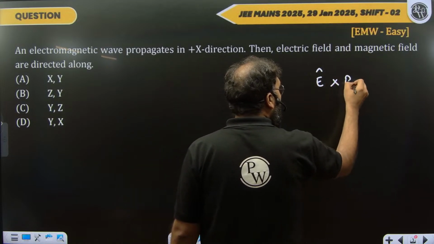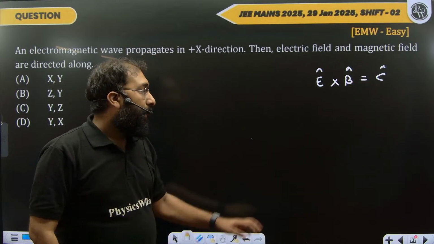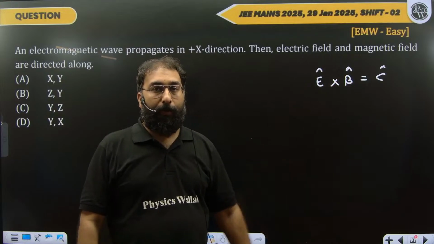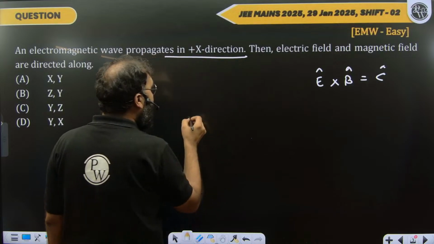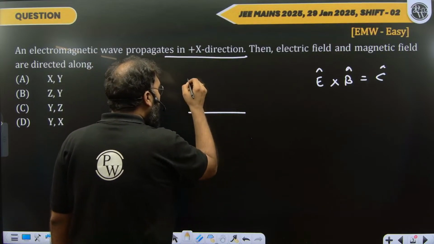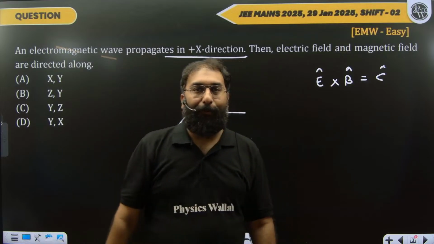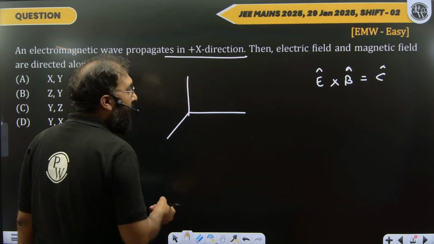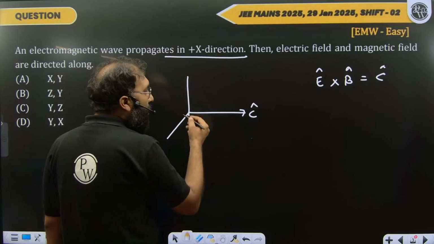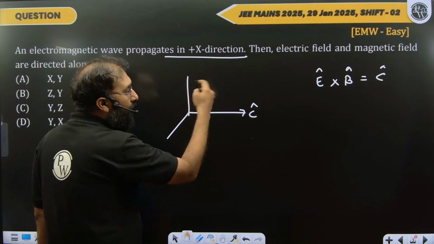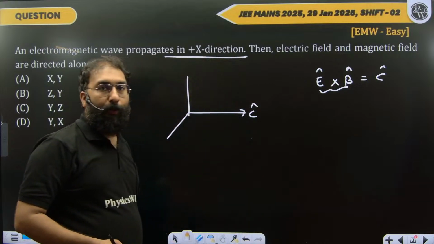electric field, magnetic field, and the wave velocity, they are related like this. E cap cross B cap should be equal to C cap, right? So it's already given that the wave is propagating in x direction. So let's draw, and we know that all three, electric field, magnetic field, and the direction of propagation of wave are perpendicular to each other. So wave is propagating in this direction. So this is the C cap. So now I have to just choose the direction of electric field and magnetic field, keeping in mind that A cross B should be equal to C cap.